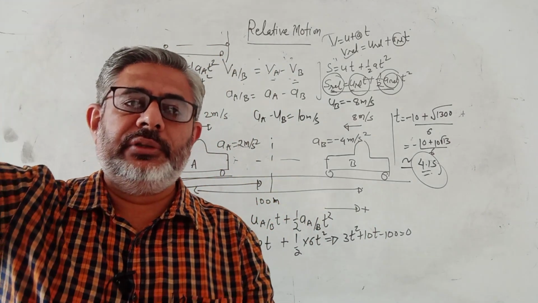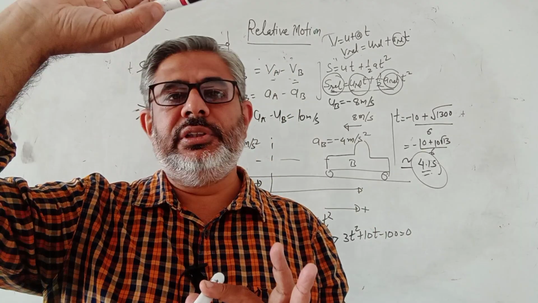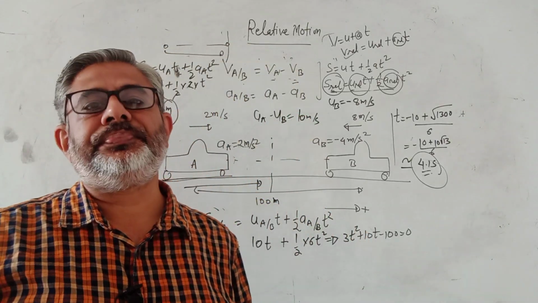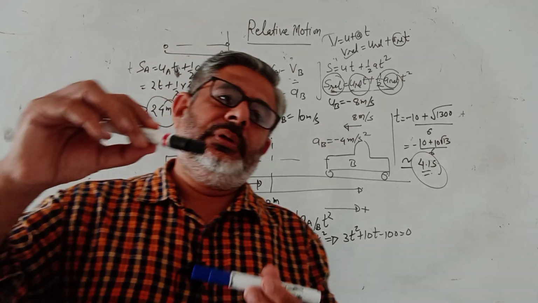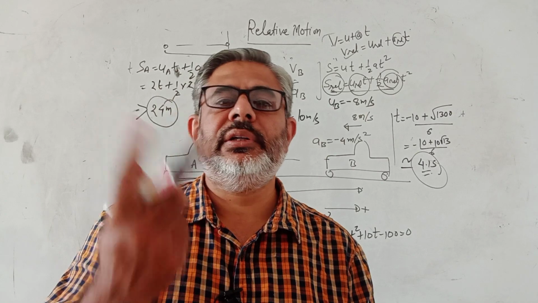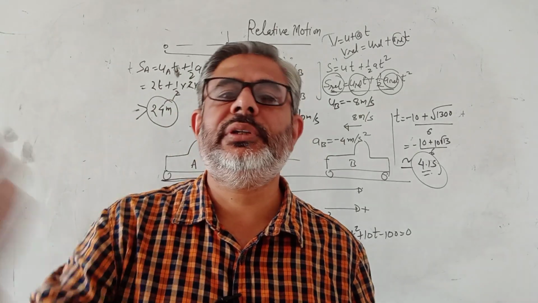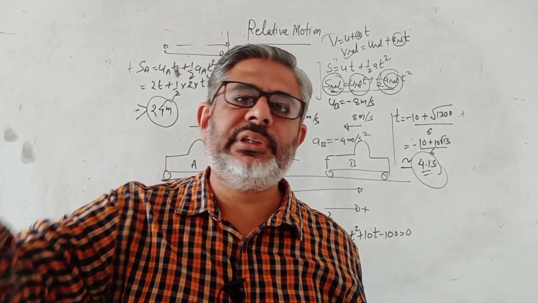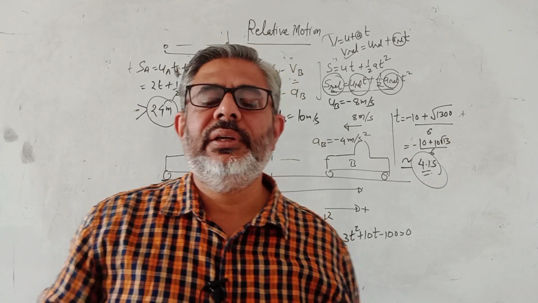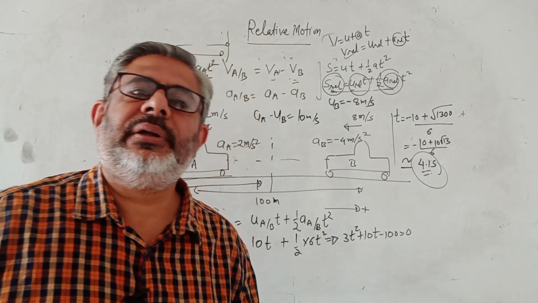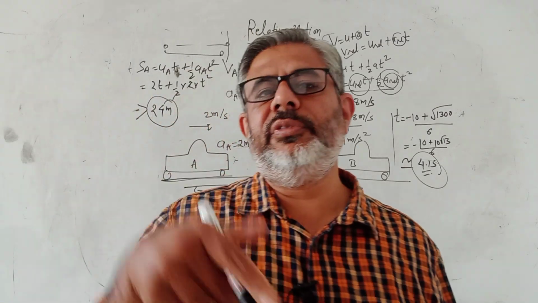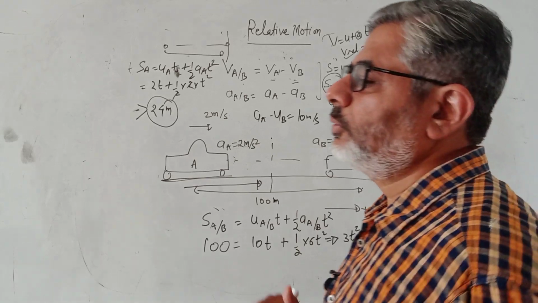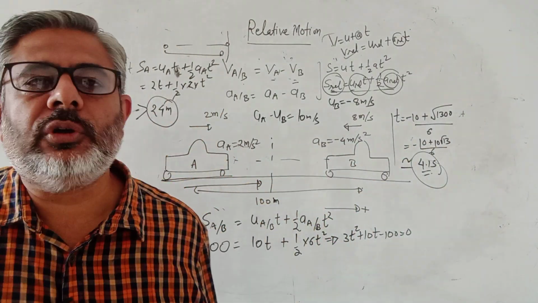So if you throw it with 10, you drop it with 0, so relative velocity is 10, it will remain 10 unless one of them strikes the ground. Now if the relative velocity is 10, then after 2 seconds the relative distance will be 10 into 2, that is 20 meters. Now if that height is not sufficient, if it strikes the ground, it's another matter. But if you throw from two buildings simultaneously, you throw one and you drop the other, then you can say after 2 seconds the distance between them will be 20 meters. Damn easy, we have solved it even without writing anything on the board. So that is the power of relative motion and relative concepts.